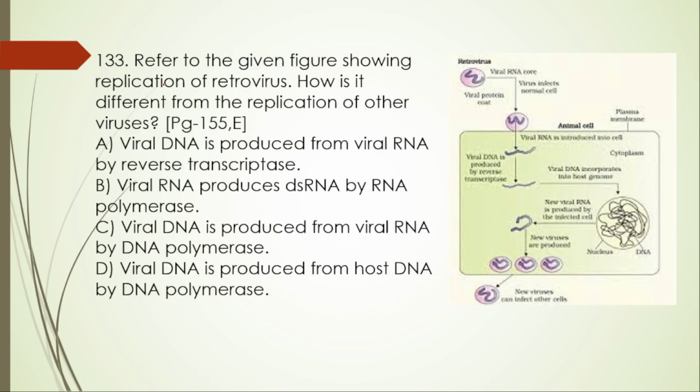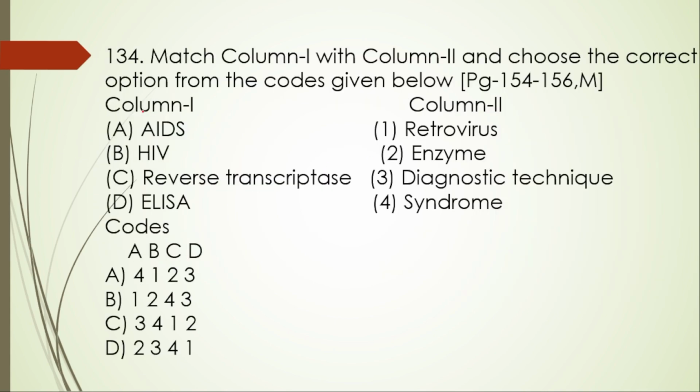133. Here, refer to the given figure showing a replication of retroviruses, different from the replication of other viruses. So here viral DNA is produced from the viral RNA by reverse transcriptase. This one itself is right here.